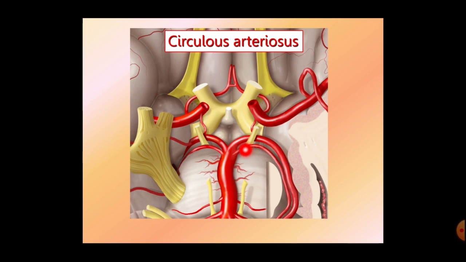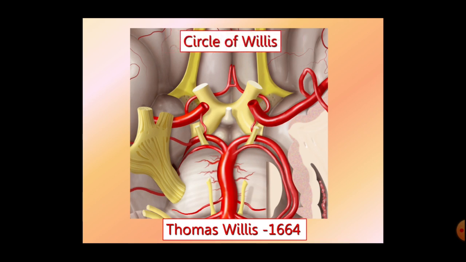Okay, so here this is the circulus arteriosus in the interpeduncular fossa. This circulus arteriosus and its boundaries were described first by the scientist Thomas Willis in 1664, and thereafter this circulus arteriosus is commonly called the circle of Willis.